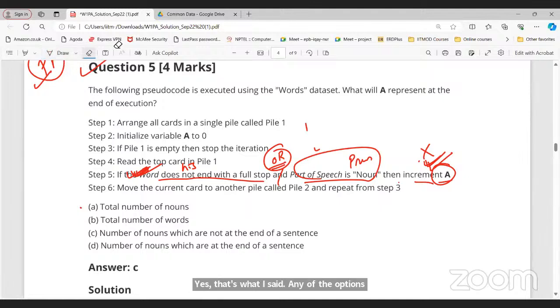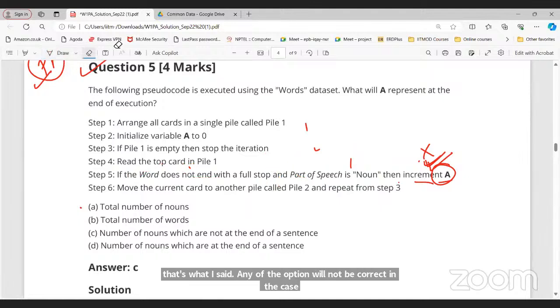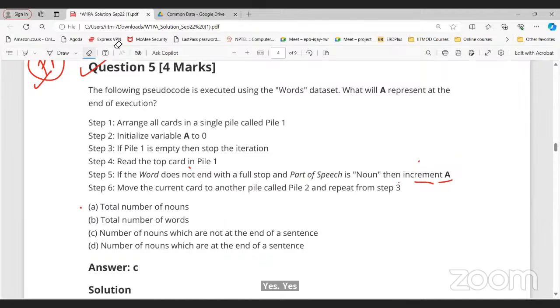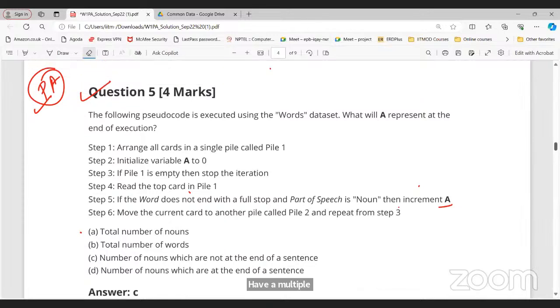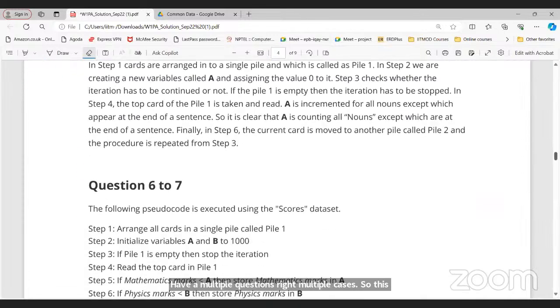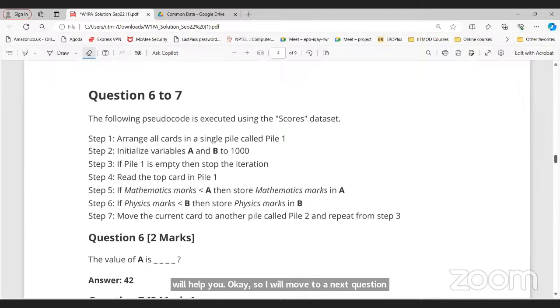Okay. So just think about these different scenarios, like whatever we have been discussing. If this is correct, if this is there, then what will the options be? In this way, you can have multiple questions, multiple cases, and this will help you. I will move to the next question now. You can solve the question, and if you have any doubt, you can ask in the forum.